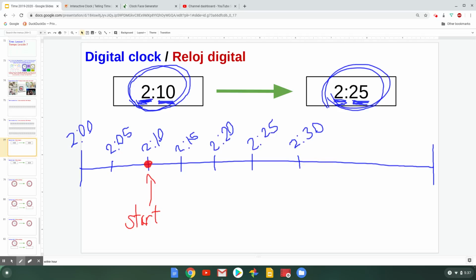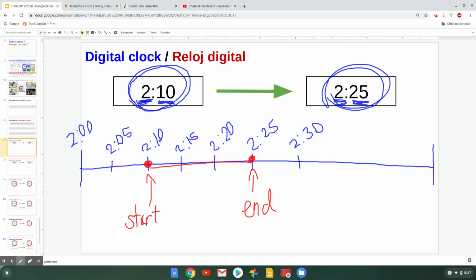And now let's plot our end time, 2:25, on the time number line. I'm going to plot it right here. And I'm going to write this to remind myself that this is where the time ends. So now I can figure out how much time is in between these two red dots, how much time has elapsed. So I'm going to start at 2:10, and I'm going to skip count by fives, because I know on this time number line I have intervals of 5 minutes.